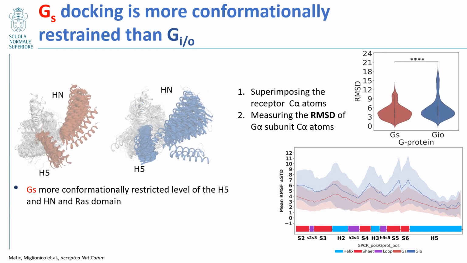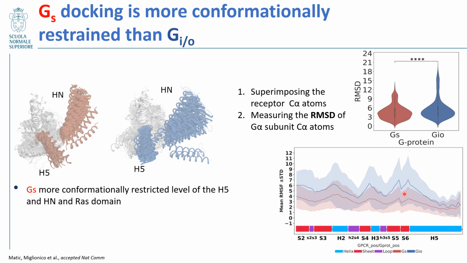As I previously said, we also aligned the GPCR G protein complex structures by superimposing the receptor and calculating the RMSD on the G alpha subunit. And when we look at the distributions of the RMSD for the Gs versus Gi/o, we can see there is a significant difference between them, where the Gs complexes show lower median RMSD.